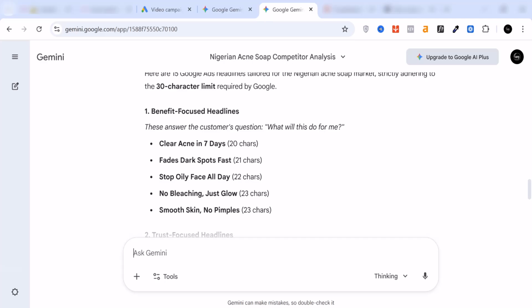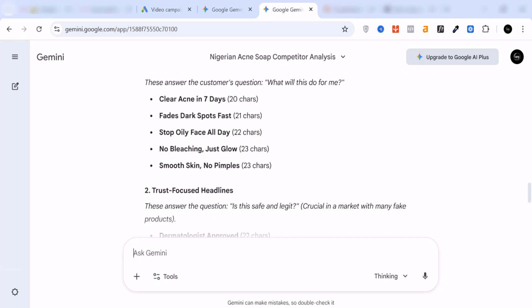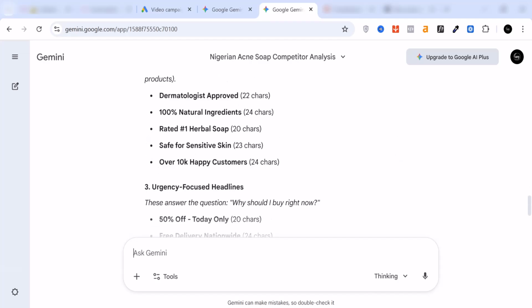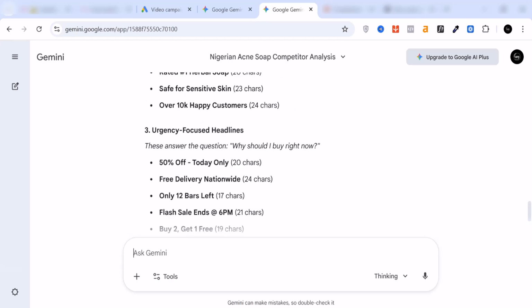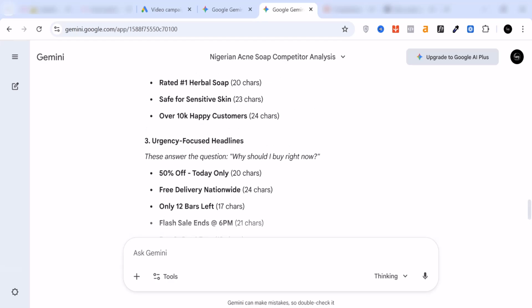So as you can see, it has done exactly what we wanted. For benefit focused, it gave us 5. For trust focused, it also gave us 5. And for urgency focused, it also gave us 5. So we now have 15 headlines that we can use that we know actually works, and we can use them directly on our Google Ads.